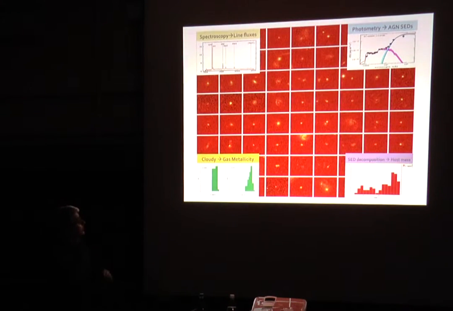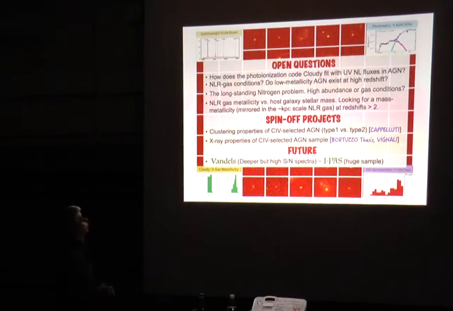So, in the background you can see the HST image of a type 2 AGN, and there are four building blocks of this work: the spectroscopy, the photometry, the SED decomposition, and the gas metallicity. With these ingredients we try to answer a few questions.